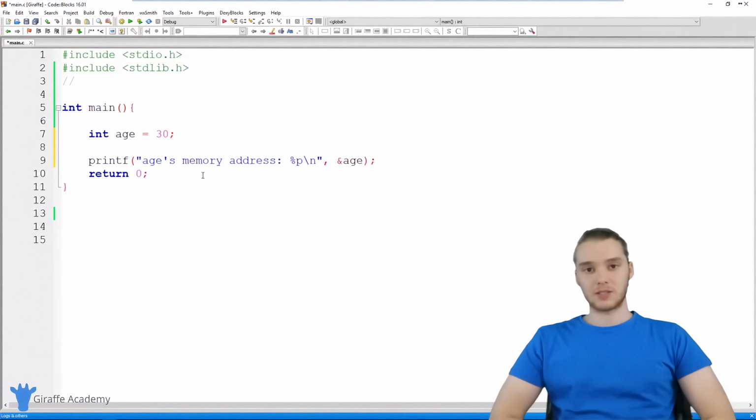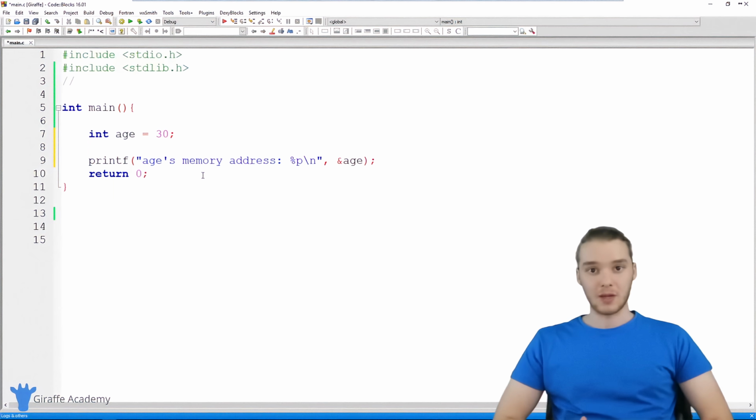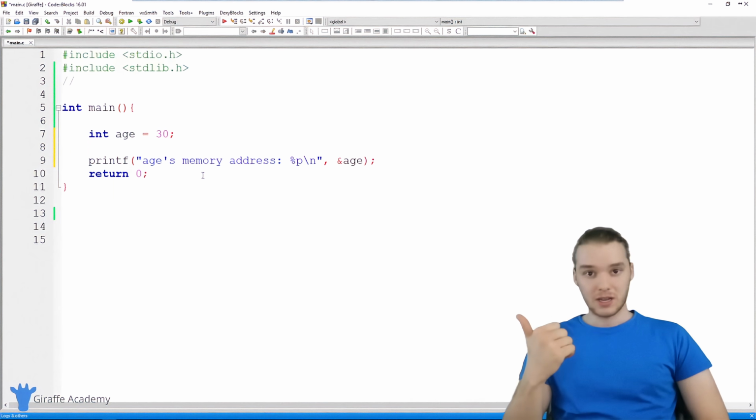In this tutorial, I want to talk to you guys about pointers in C. Now, a pointer is basically just a type of data that we can use inside of our programs. Up until this point in the course, we've been using a bunch of different types of data, right? We've been using integers, and an integer is just a whole number. We've been using doubles, and a double is a decimal number.